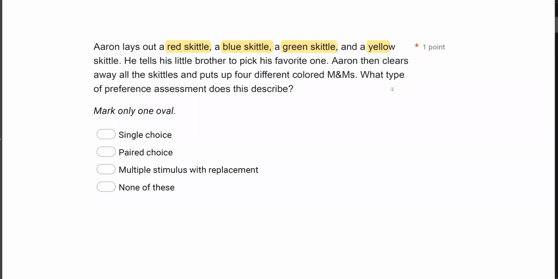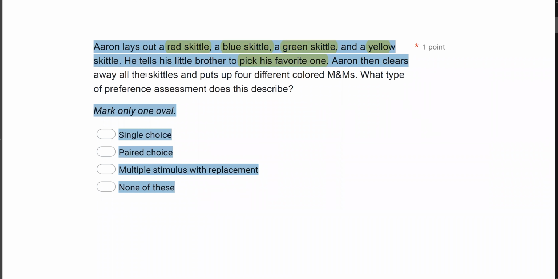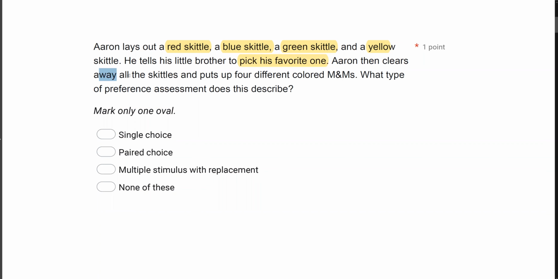If it's 1, single choice. If it's 2 at a time, it's paired choice. If it's 3 or more, it's going to be multiple stimulus or free operant. In this case, we've got 4 stimuli. Little brother picks one, but then Aaron clears away all the Skittles and replaces them with new stimuli. Does this describe any of these preference assessments?